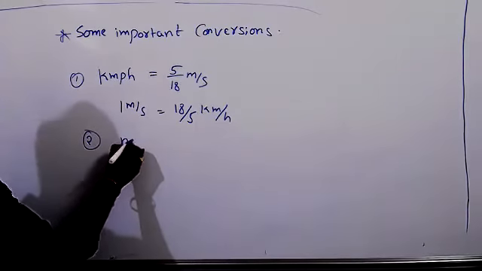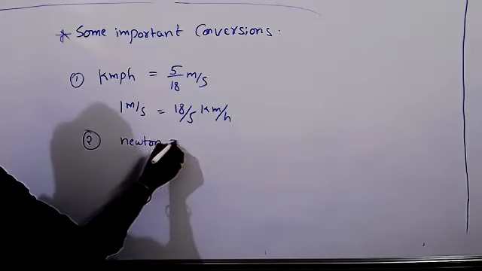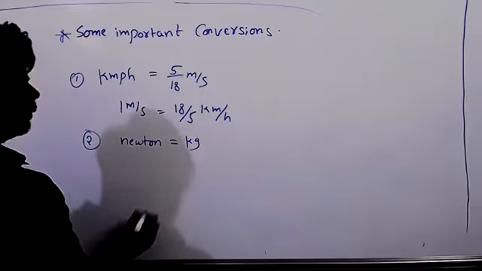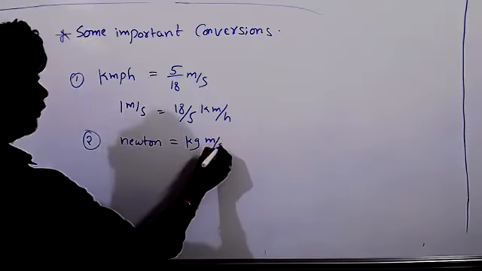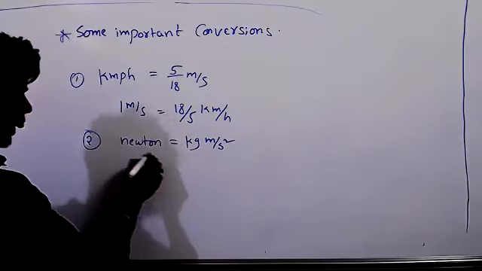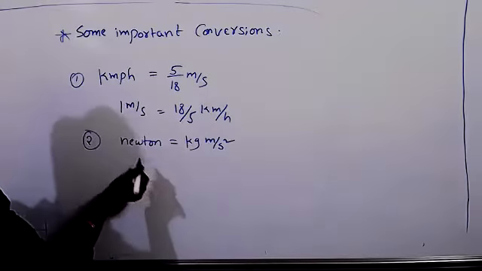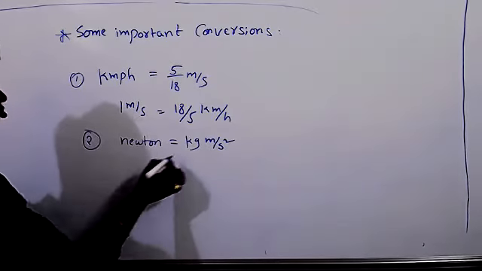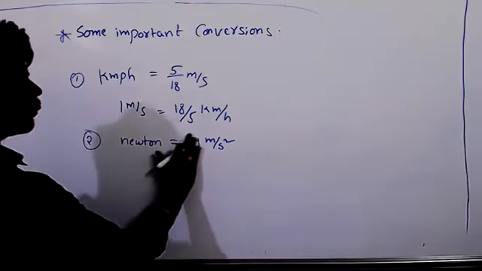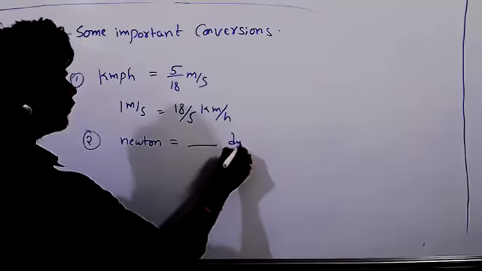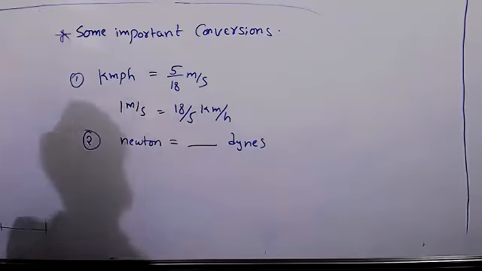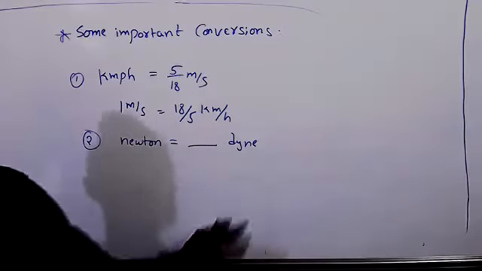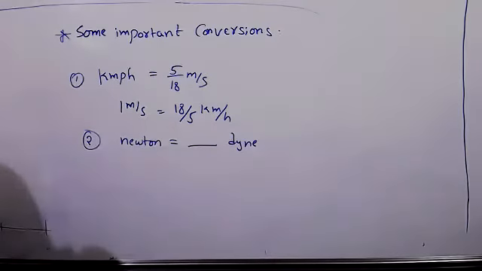Newton. 1 Newton, how much? We have discussed this. 1 Newton is equal to 1 kg meter per second square. It is the SI unit and MKS unit, right? Now, 1 Newton equals how many dyne? This is the question. We are going to solve that.